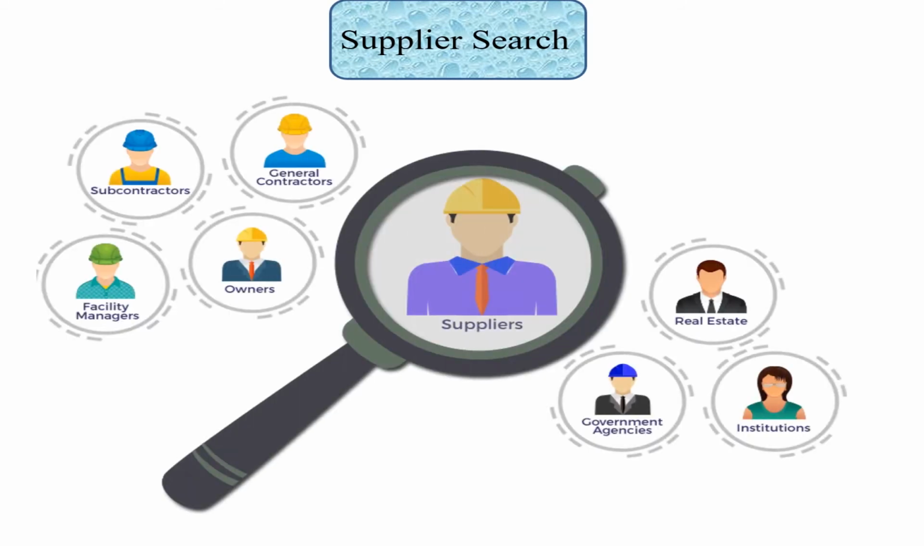The next is supplier search. In this stage of the organizational buying process, there is a thorough search for the suppliers in the market and a list of potential suppliers is made.